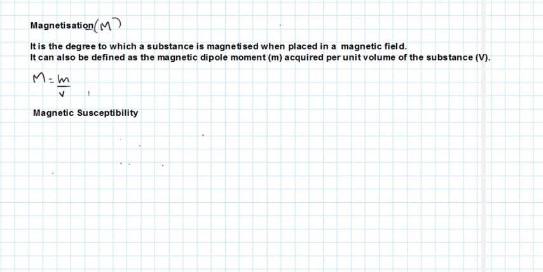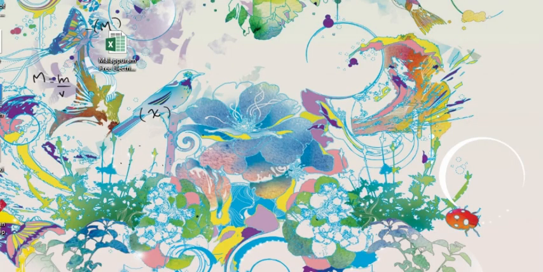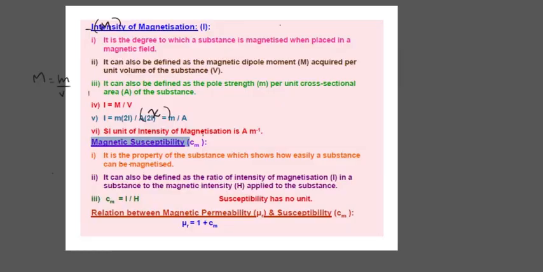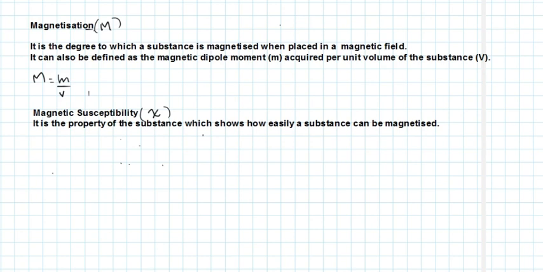The next technical term that we are discussing is the magnetic susceptibility of a bar magnet. Magnetic susceptibility is represented by chi. It is the property of the substance which shows how easily a substance can be magnetized.